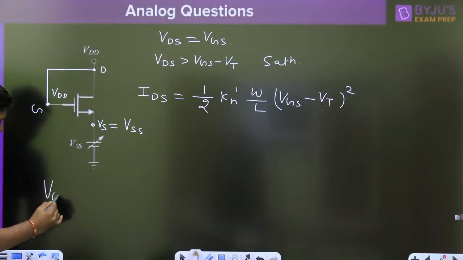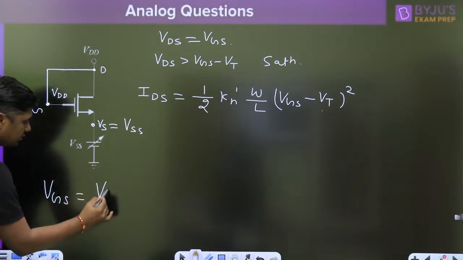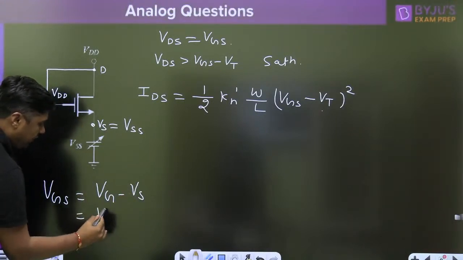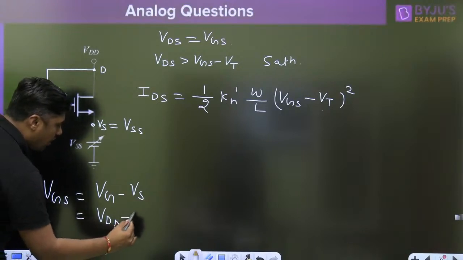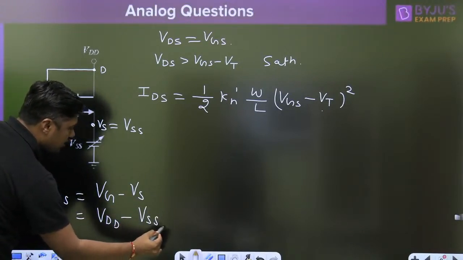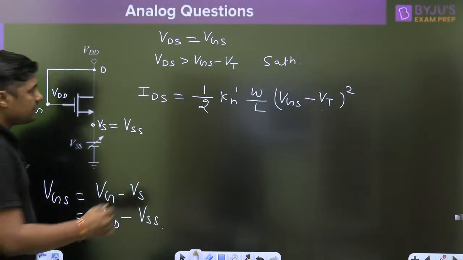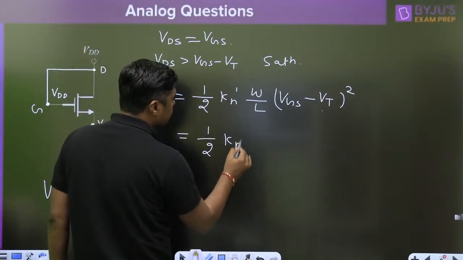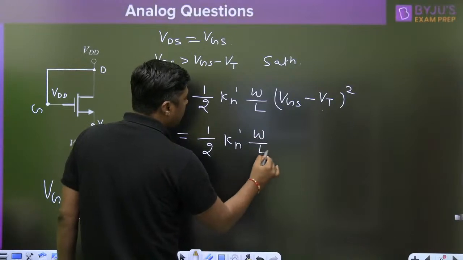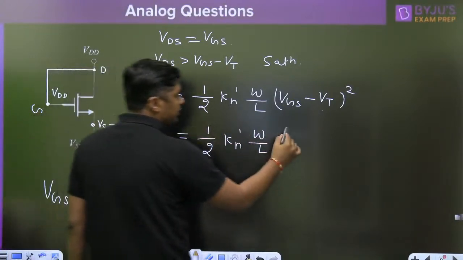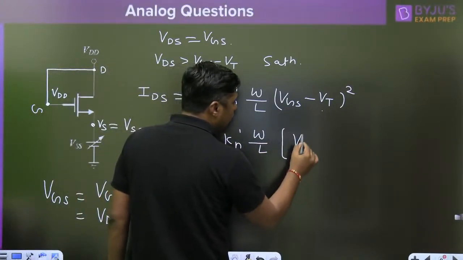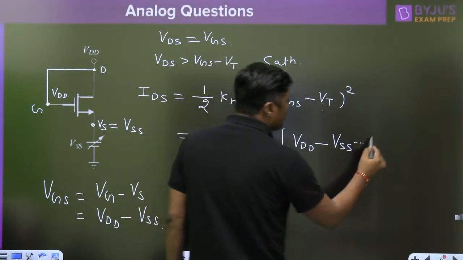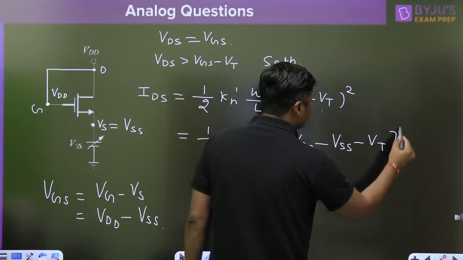Tell me, what is the VGS? VGS is nothing but VG minus VS. So what is the VG? Fixed value, VDD minus VSS. To put this value here, you are going to get half of K and S, W by L, this is constant, and this will become VDD minus VSS minus VT whole square.